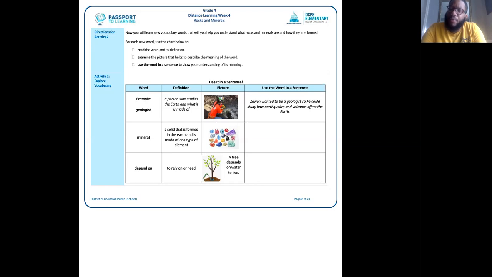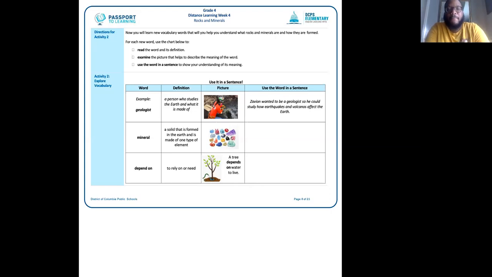The sentence that we're going to use geologist in is, Zabion wanted to be a geologist so he could study how earthquakes and volcanoes affect the earth. So notice the way we use the word geologist in this sentence lets us know that we clearly understand what a geologist is. We didn't give the definition again. We used it in a sentence to show that we know what the word means.